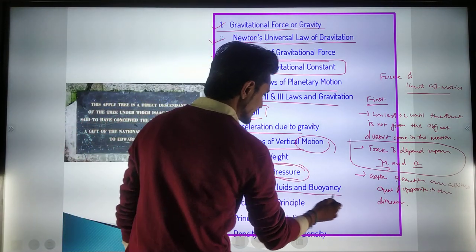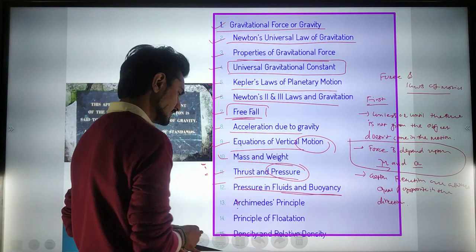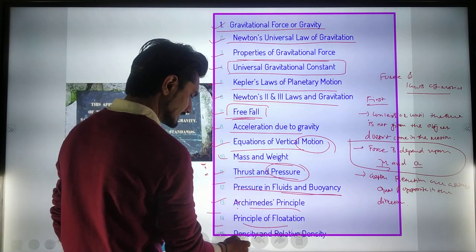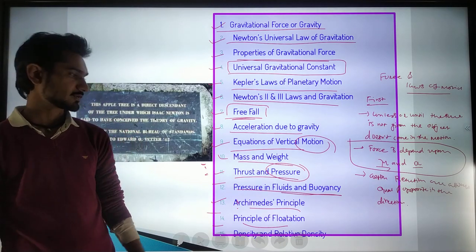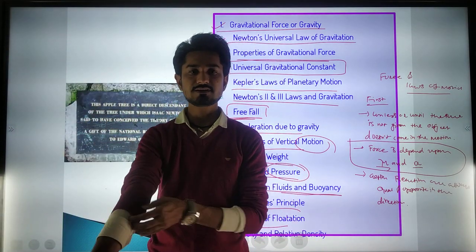Pressure in fluids and buoyancy. Buoyancy is a topic we have already discussed. Archimedes' principle, flotation, and density and relative density we are going to study in this chapter.